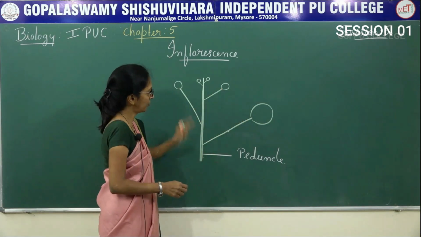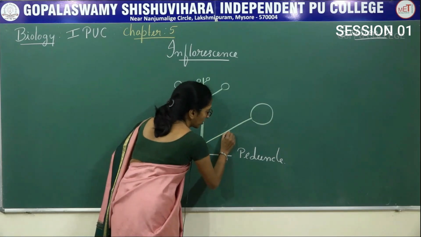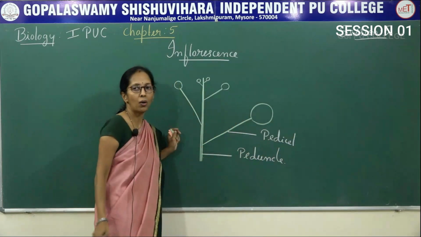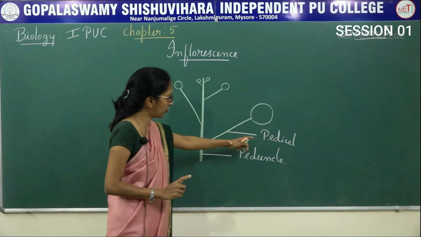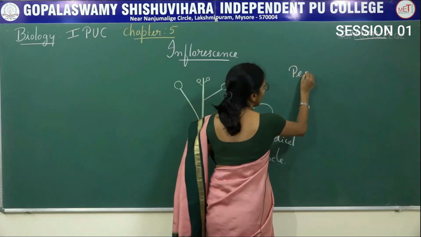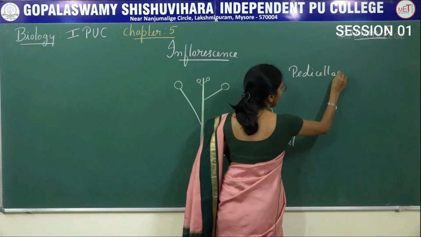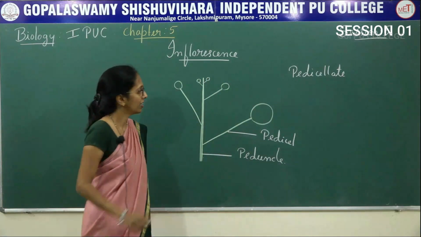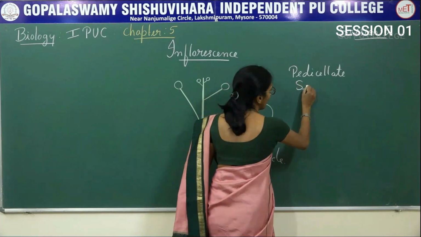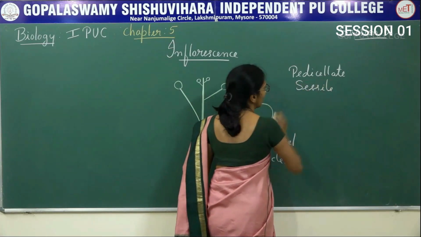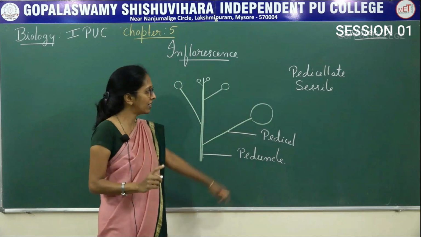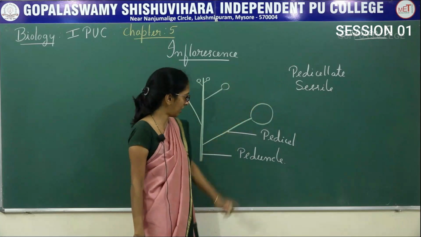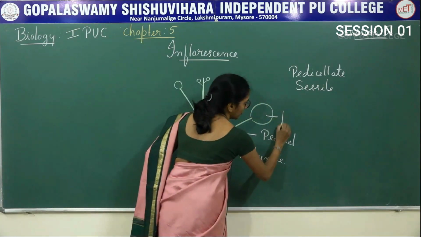So, these are the flowers. Flower has a stalk. This stalk is said to be pedicel. So, now if there is a presence of pedicel, then the flower is said to be pedicellate flower. In some cases what happens, there is an absence of pedicel. In that case it is said to be sessile. So presence of pedicel, it is pedicellate. Absence of pedicel, it is said to be sessile. Now this is flower.